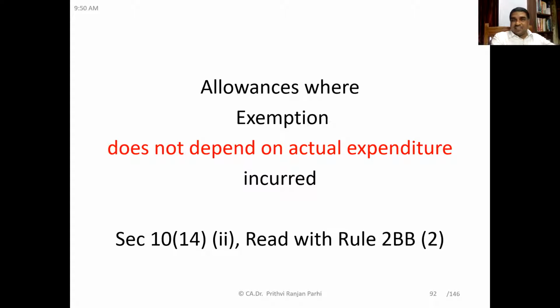Is it not? So, of the amount received and the amount spent, whichever is lower, that amount was exempted and the balance amount was taxable. Suppose you are receiving 8,000 and you are spending 6,000. The 2,000 rupees is taxable if it's a traveling allowance. But here we are talking about a list of allowances where the exemption does not depend upon actual expenditure. These allowances are covered under section 10(14)(ii), and we also have to read the rule provided under Rule 2BB(2) of the Income Tax Rules, 1962.